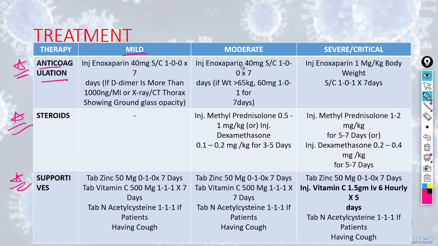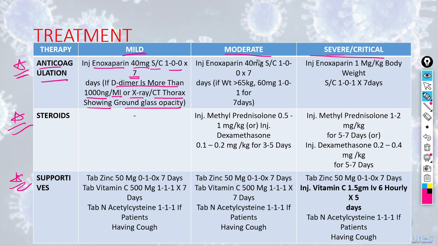Anticoagulation will be done in all the three cases: mild, moderate, severe or critical illness. But in mild cases, it is given only when the D dimer is more than 1000 nanogram per ml. That means D dimer is raised, or X-ray or CT thorax is showing ground glass opacity. In mild cases, we will give low molecular weight heparin, which is enoxaparin, 40 milligram subcutaneous OD for 7 days.